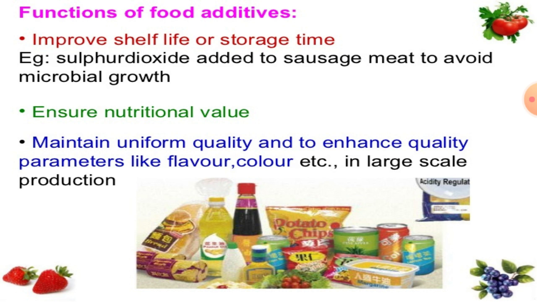Additives also improve the shelf life or the storage time of the food. For example, sulfur dioxide is added to sauces and meat to avoid microbial growth. These additives are used to ensure the nutritional value, maintain uniform quality, and enhance quality parameters like flavor, color, etc. in large scale production.